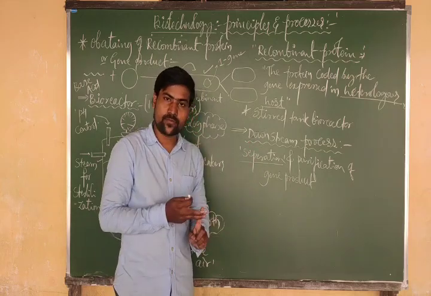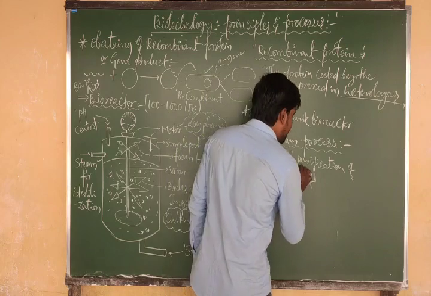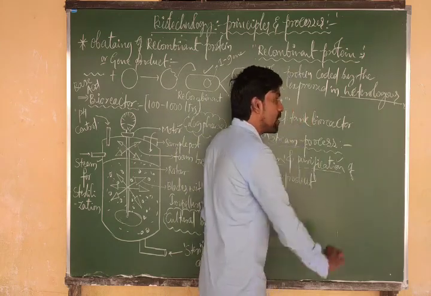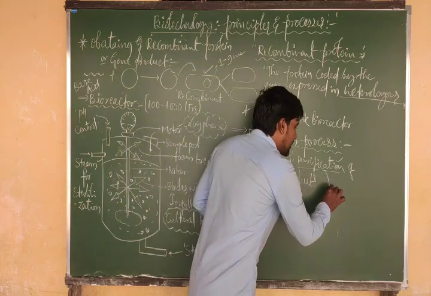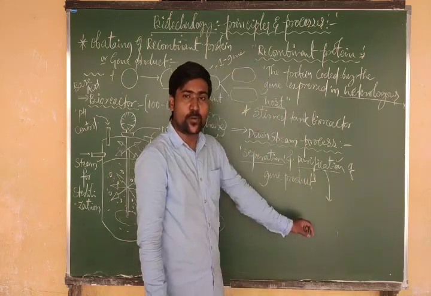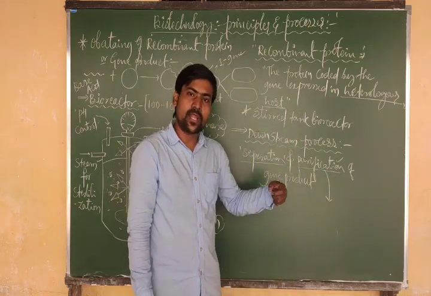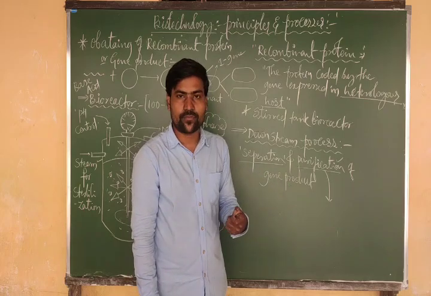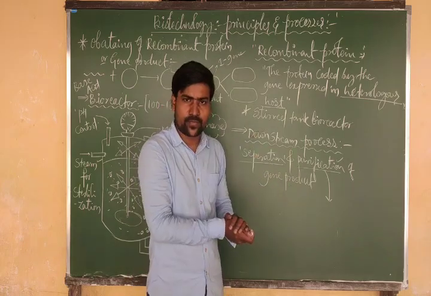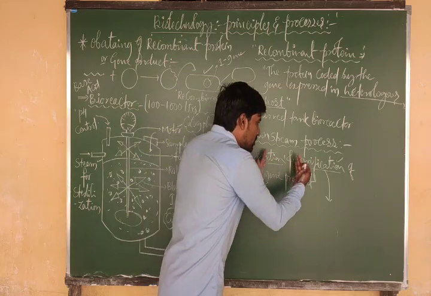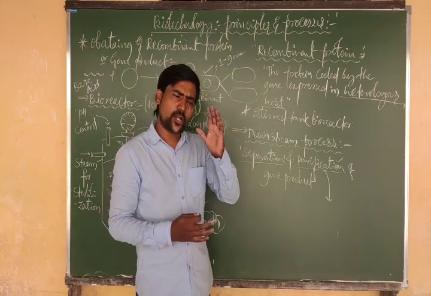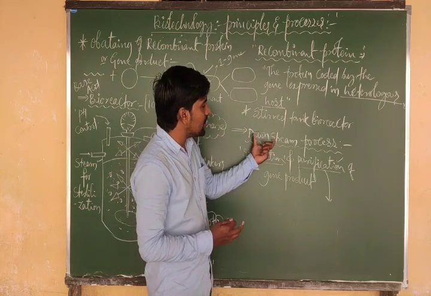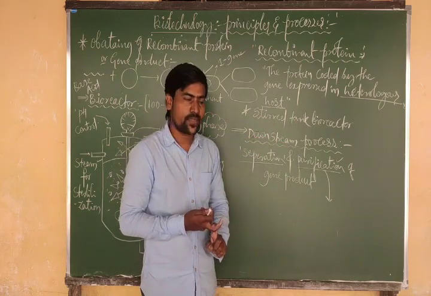So that is separation. And after the separation, the gene product is subjected to purification. This gene product, of course it is separated, but it will not be in the pure form. Then it is subjected to purification. And here for separation and purification, we have so many chemical steps. But all the steps together we will call the downstream process, right?